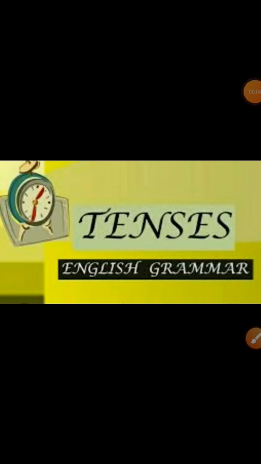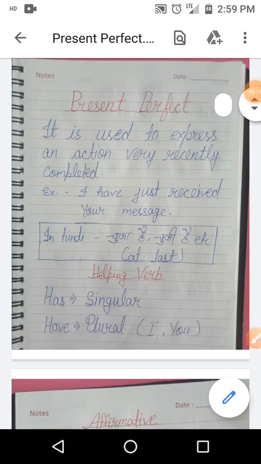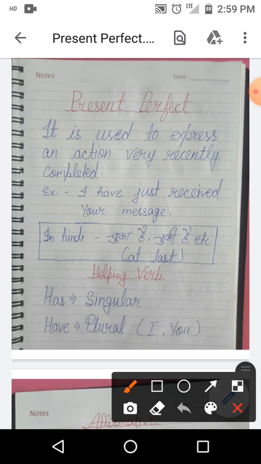Today our topic is present perfect tense. This tense is used to express an action very recently completed. Means जब कोई भी वर्क प्रेजेंट टाइम में कुछ समय पहले ही कंप्लीट हुआ हो तो उसे प्रेजेंट परफेक्ट टेंस कहा जाता है. Like, I have just received your message, means मैंने तुम्हारा मैसेज अभी कुछ समय पहले ही रिसीव किया है. So it will come in the category of present perfect tense.